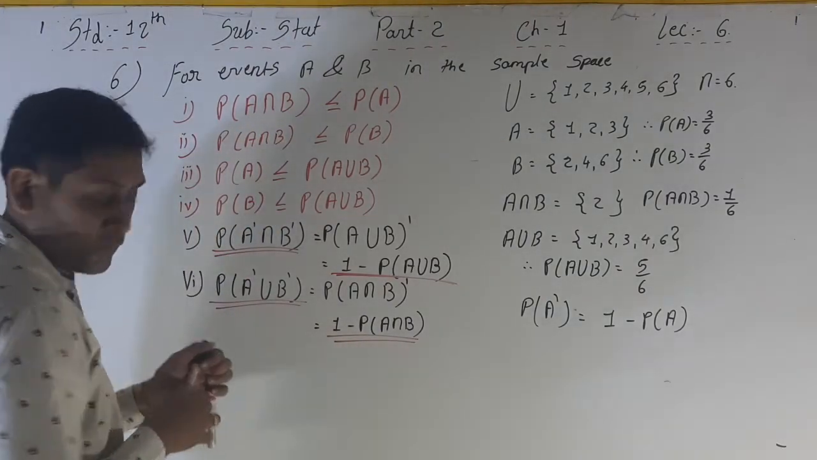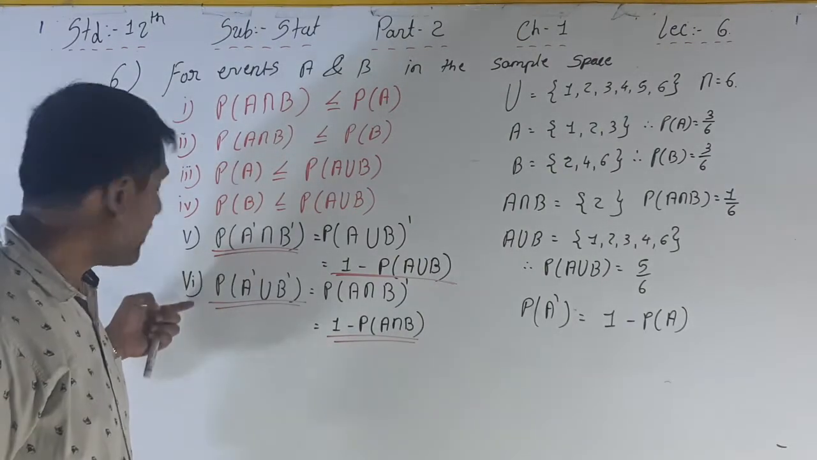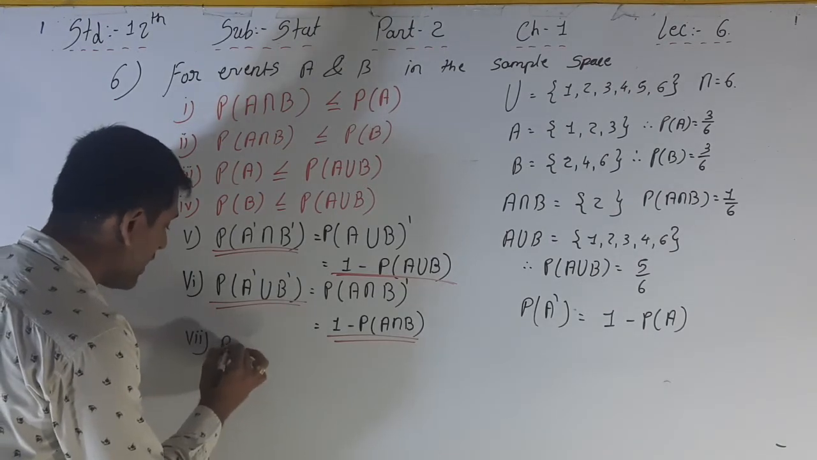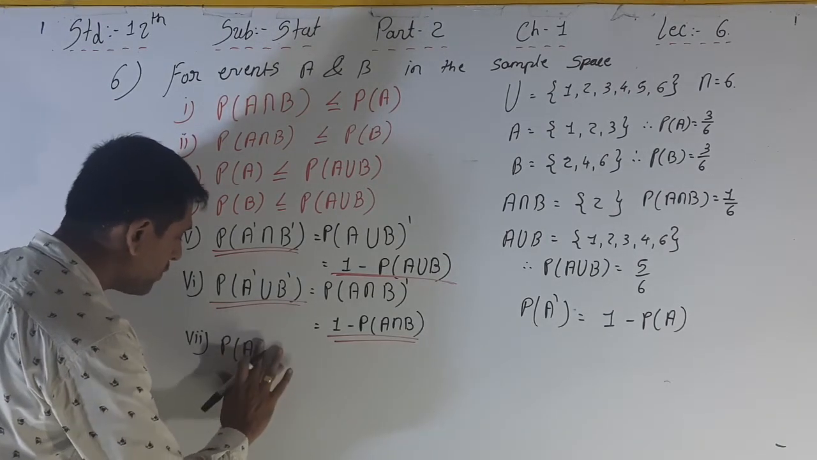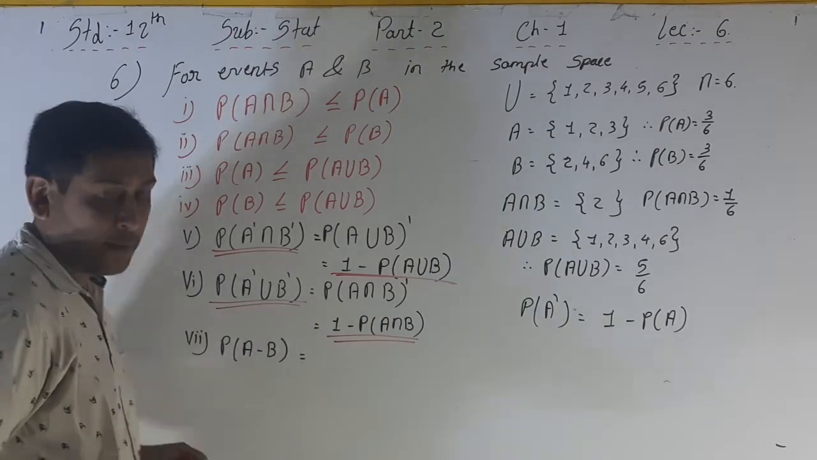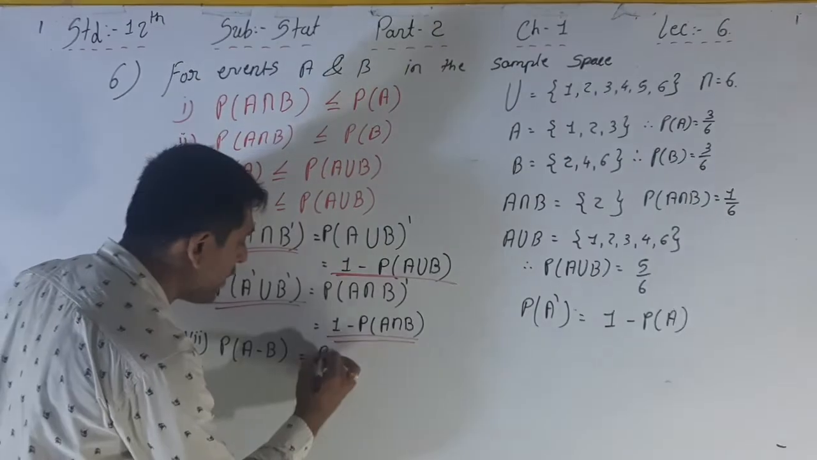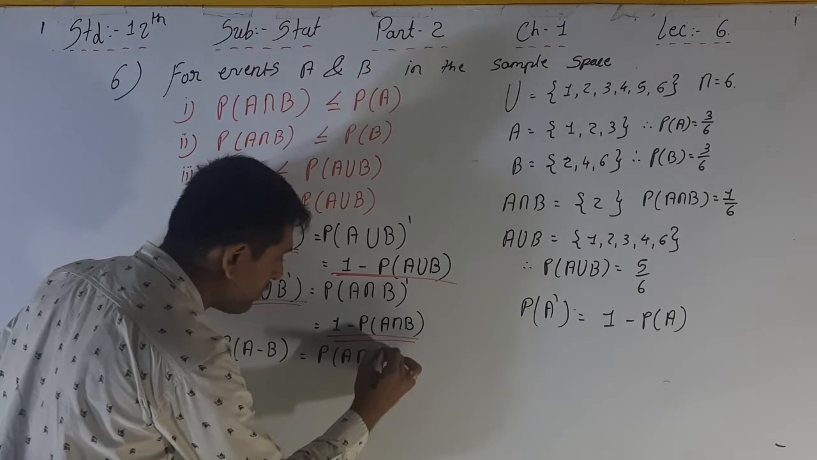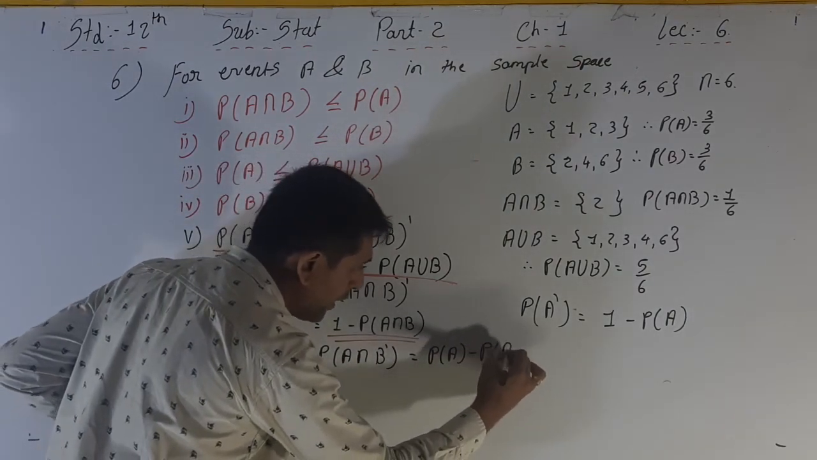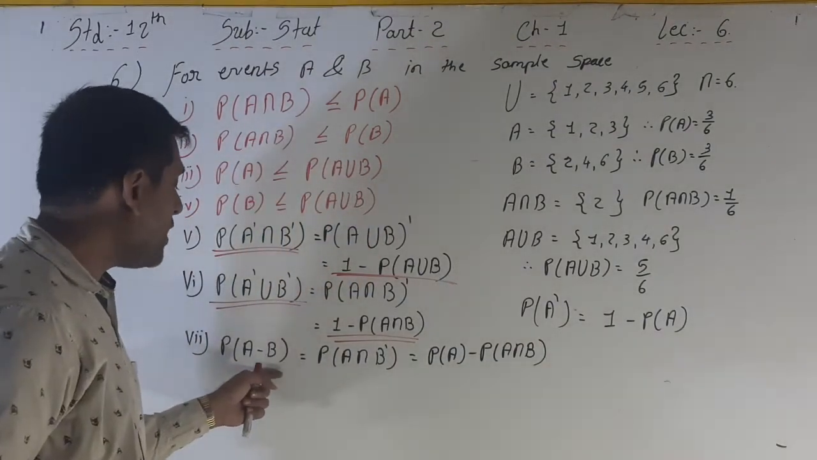Okay, now 1, 2, 3, 4, 5, 6, right? Now the 7th one, A minus B. We already discussed it. Here we say that P of A minus B is equal to P of A intersection B dash, which is equal to P of A minus P of A intersection B. So this is the formula for P of A minus B.